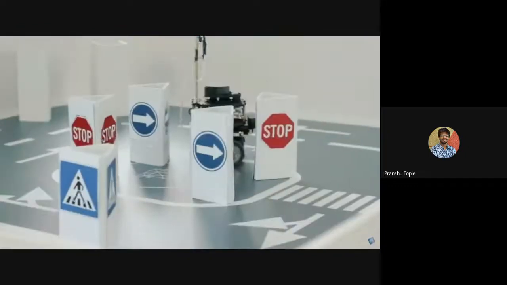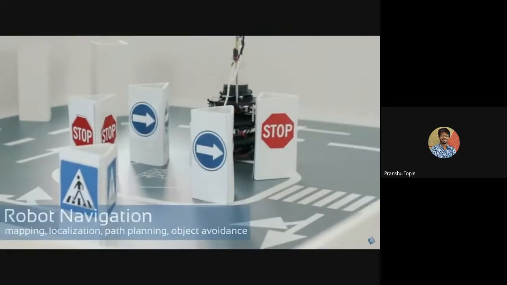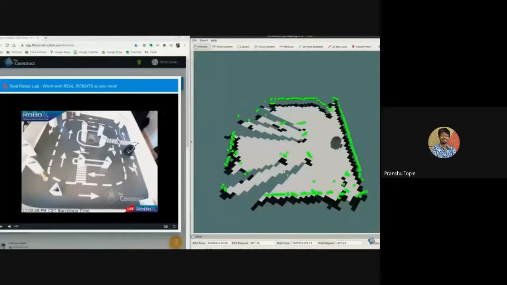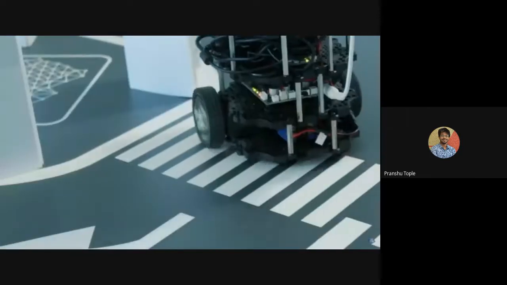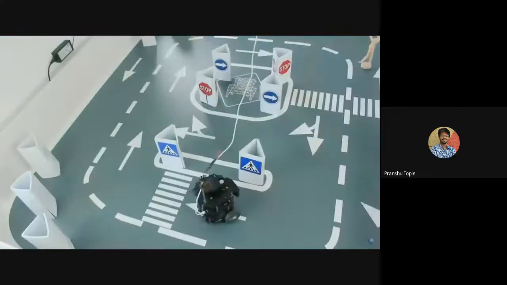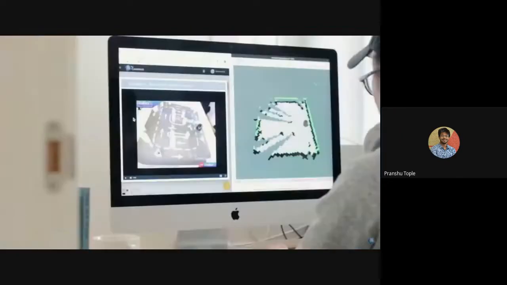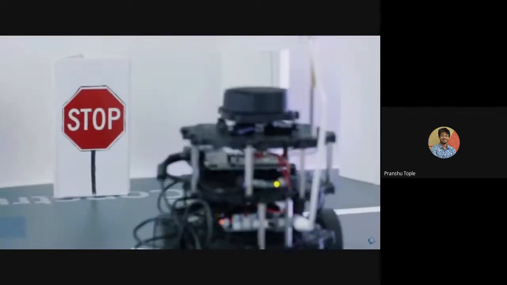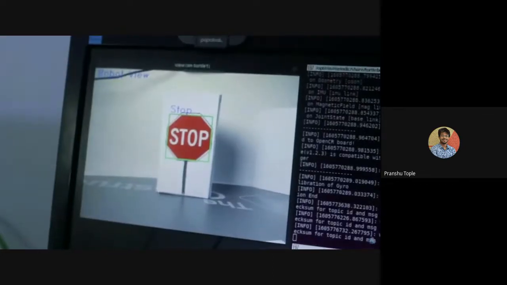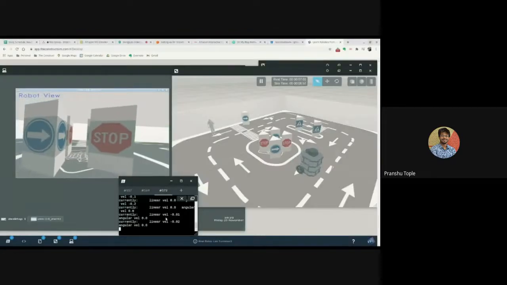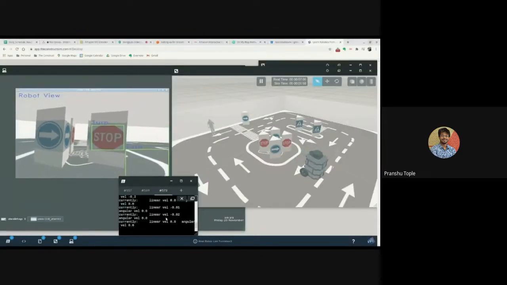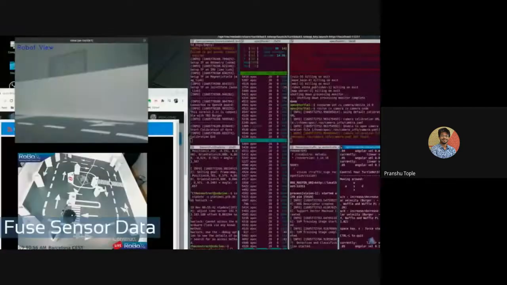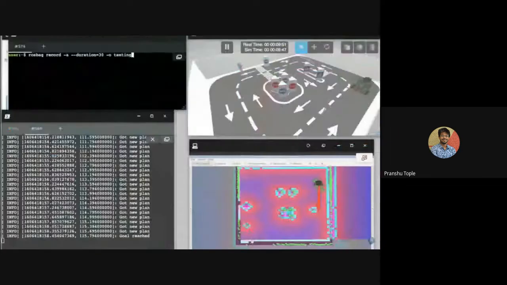You can use Roblox to practice robot algorithms for robot navigation, mapping, localization, path planning and obstacle avoidance, etc. You can also use it to practice robot perception algorithms, performing detection and classification of traffic signs and lights based on analysis of images acquired by the robot's camera. You can practice fusing sensor data or generate raw specs for later use, and much more.